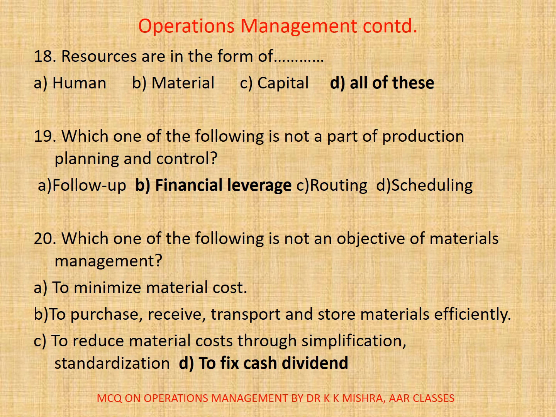19. Which one of the following is not a part of production planning and control? A, follow-up, B, financial leverage, C, routing, D, scheduling. Here correct option is B, financial leverage. 20. Which one of the following is not an objective of materials management? A, to minimize material cost, B, to purchase, receive, transport and store materials effectively, C, to reduce material costs through simplification, standardization, D, to fix cash dividend. Here correct option is D, to fix cash dividend.